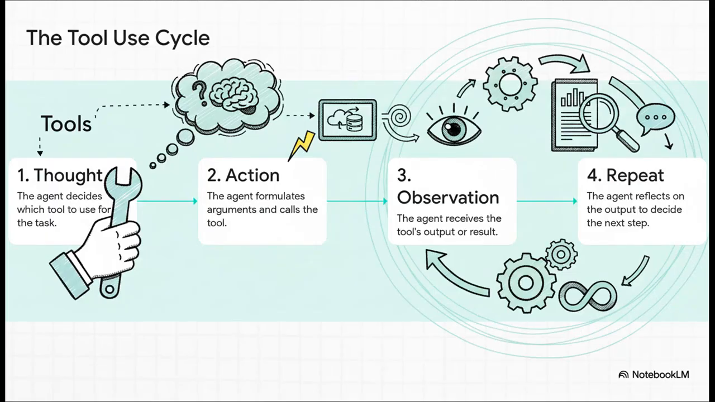And finally, tools. How does an agent actually do stuff in the world? This is it. Tools give the agent hands. And it works in this really powerful loop. First, the agent has a thought like, I need to know the current weather. Then it takes an action like calling a weather API. It gets back an observation, the data from the API. And then it reflects on that observation to have its next thought. This thought, action, observation cycle is the engine that drives any modern agent system.